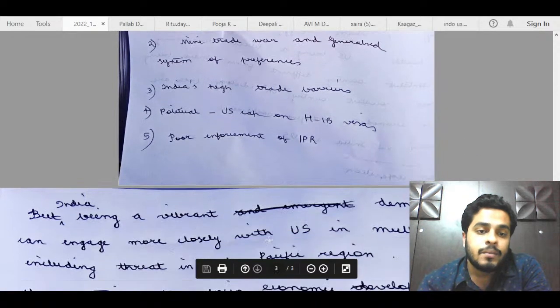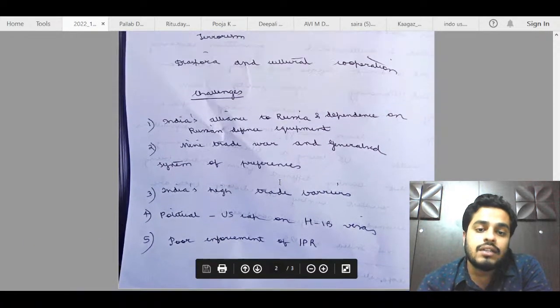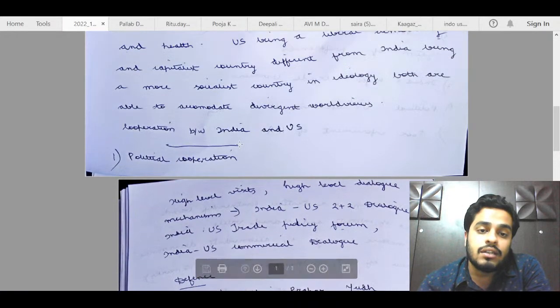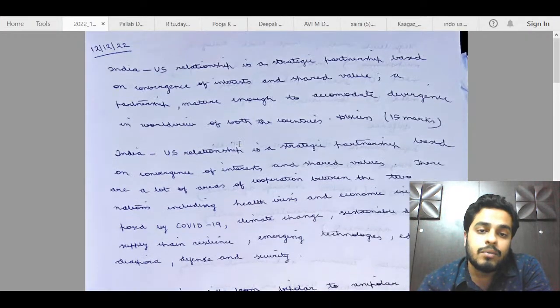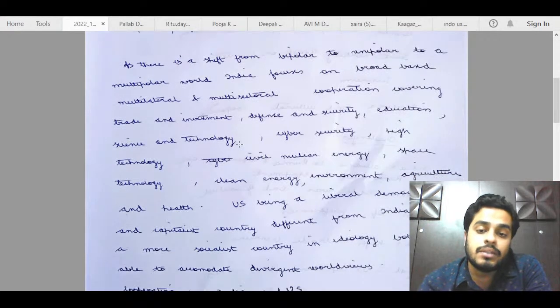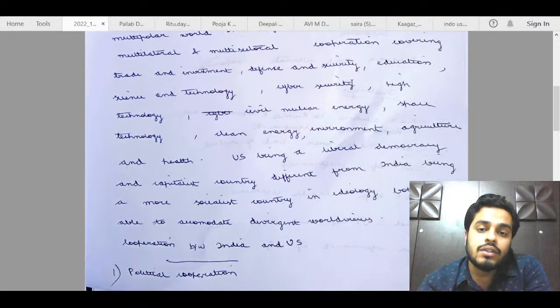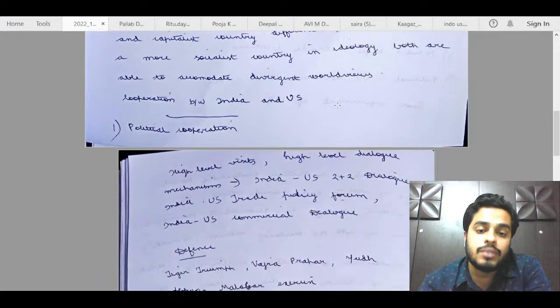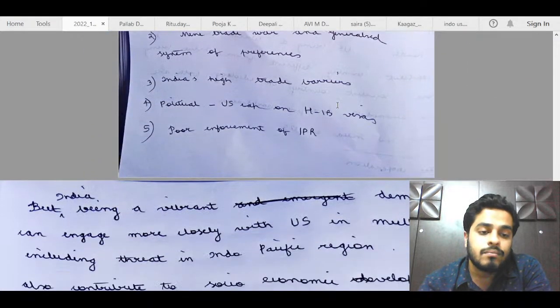Challenges are fine. So these two sections were the main things that you had to write: these challenges and cooperation. So basically, this was the main body of the answer. But in this answer, as you can see, the main body has been shortened a bit, and extra things have been written. Rhetoric has been mentioned a bit more. Everyone knows that we should cooperate on these issues, but you need to show your knowledge here, that you know what all things are being done and what all needs to be done. So you can write those things.